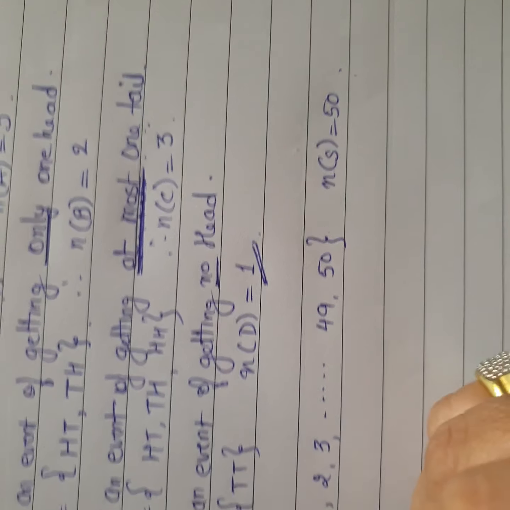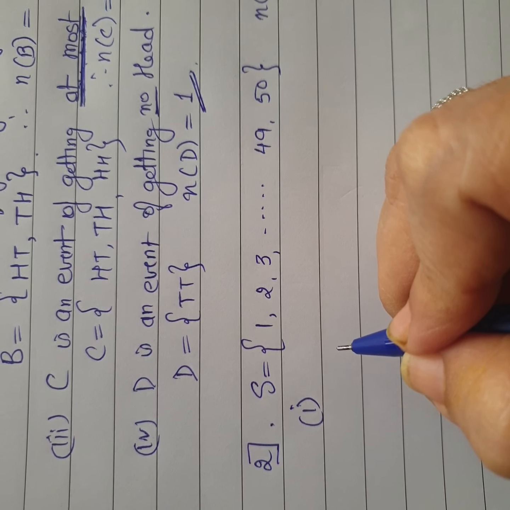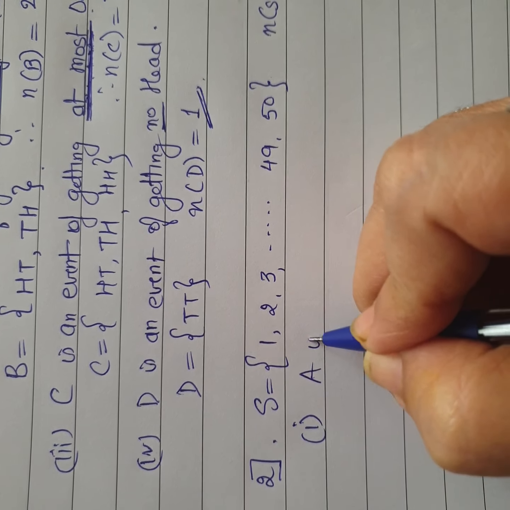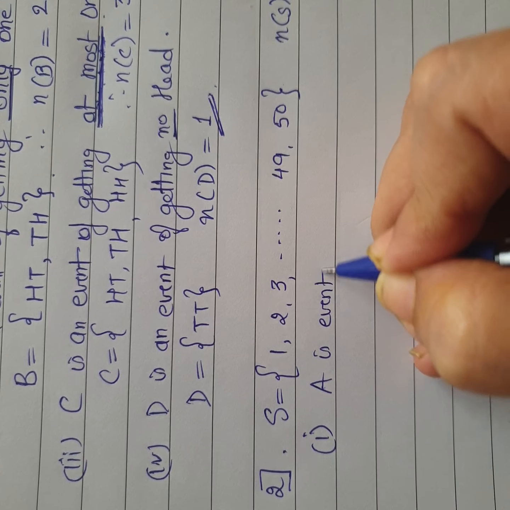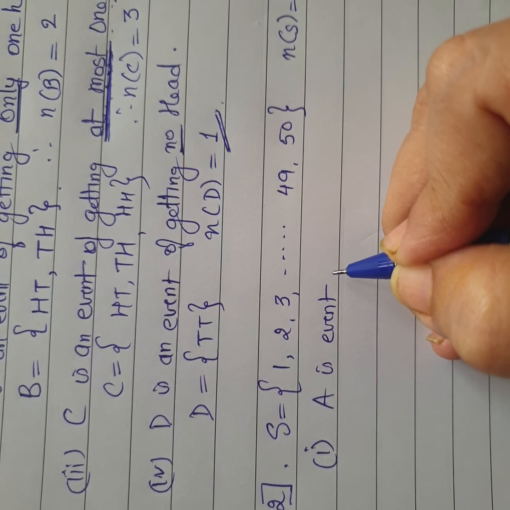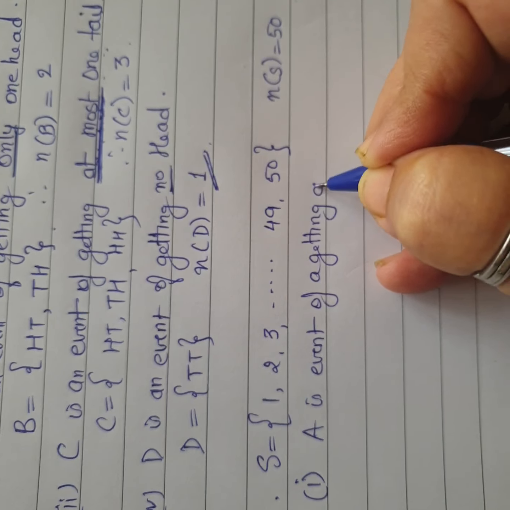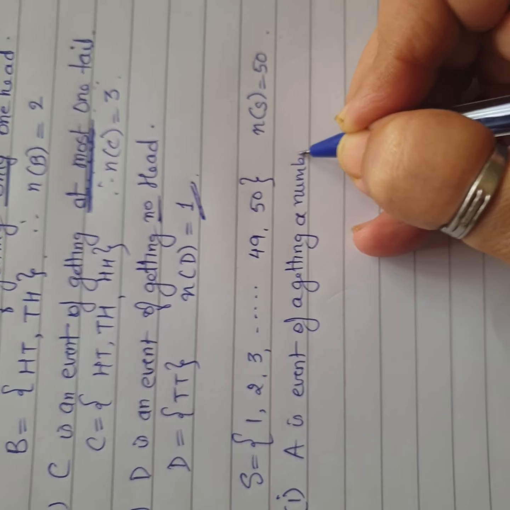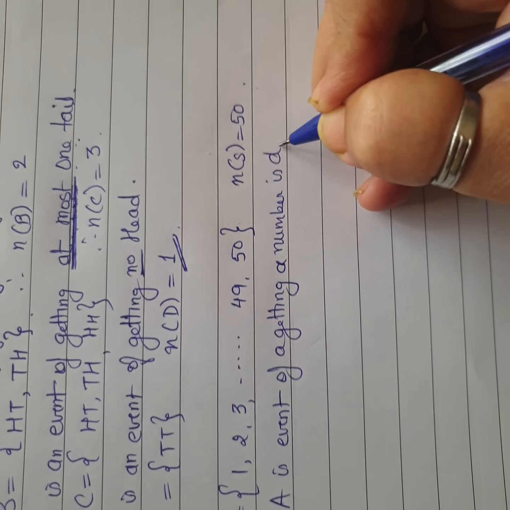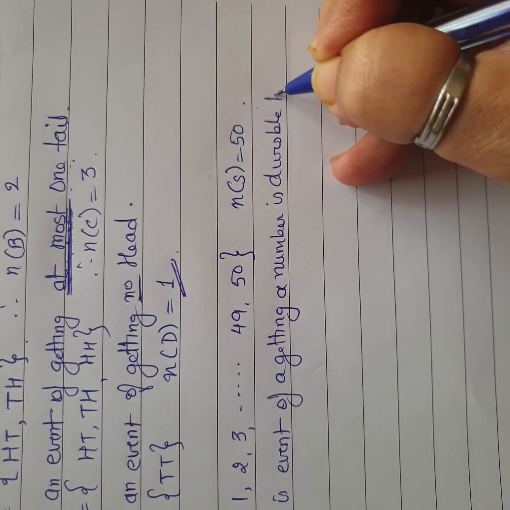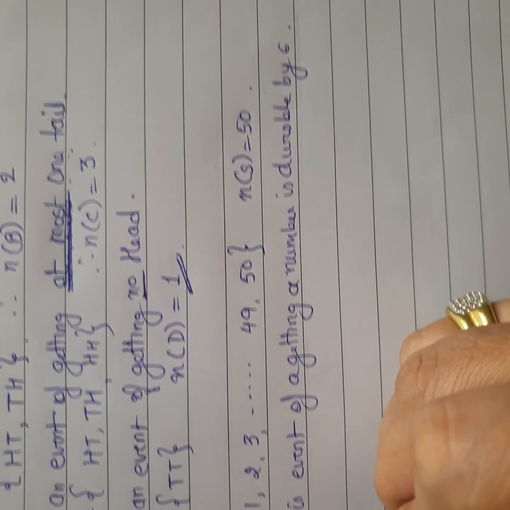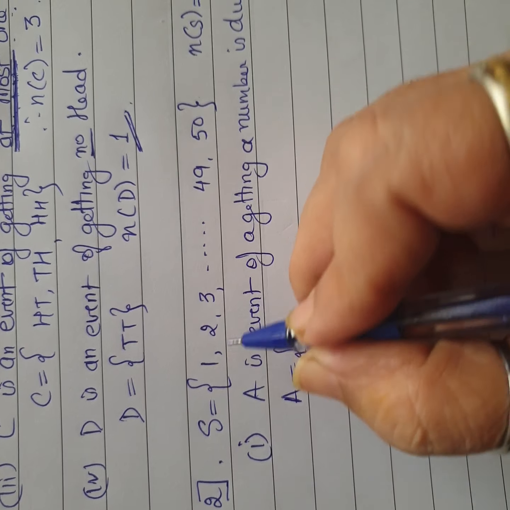Now what they're telling me, the first condition says that A is the event of getting a number which is divisible by 6. Now when I say divisible by 6, which numbers will come in A? You have 1 to 50.